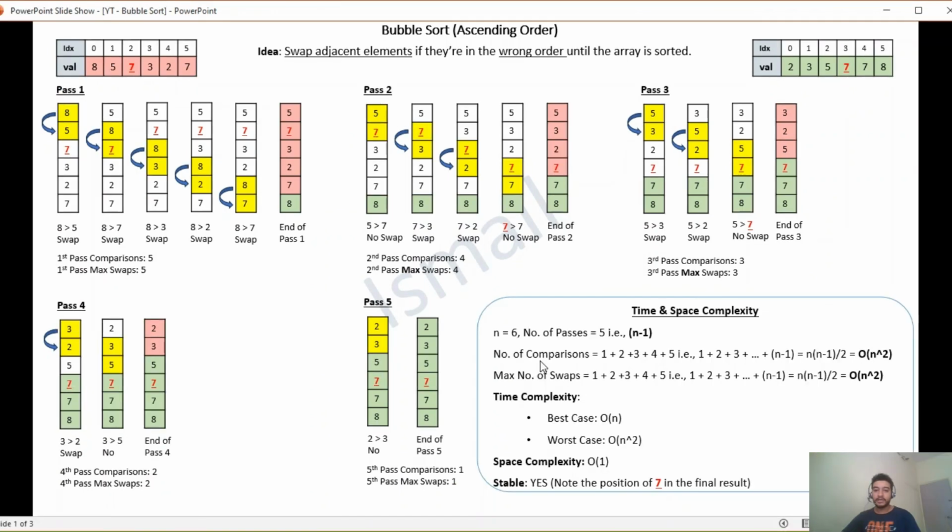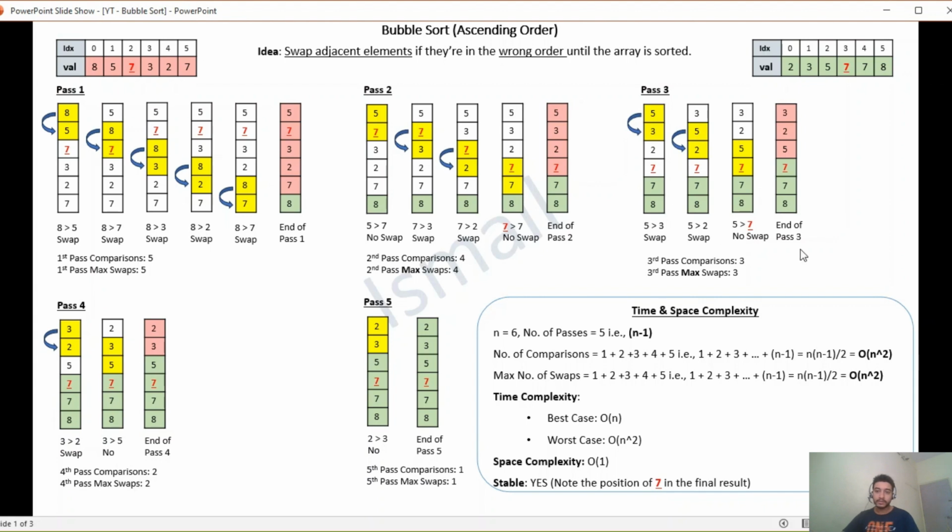Now let's break down the time and space complexity of bubble sort, where n represents the total number of elements. The number of passes will be 1 less than the number of elements, which is n minus 1, thus 5. A pass is a single complete iteration through the list where adjacent elements are compared and swapped. Number of comparisons: if you backtrack, in the last pass you'll see only one comparison was performed. In the second last pass, 2 comparisons were performed.